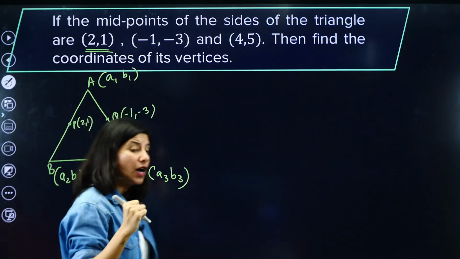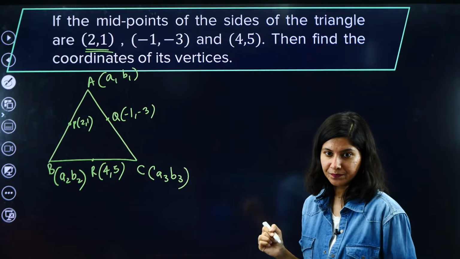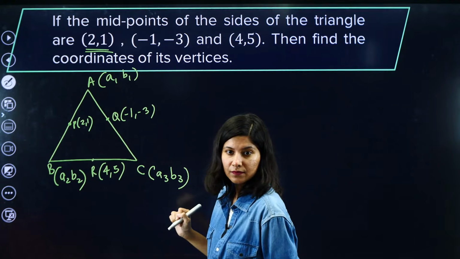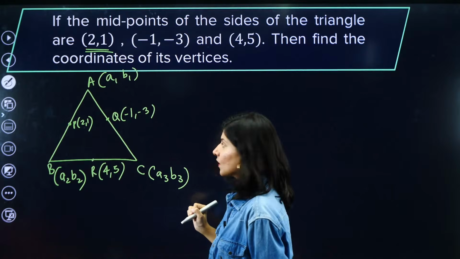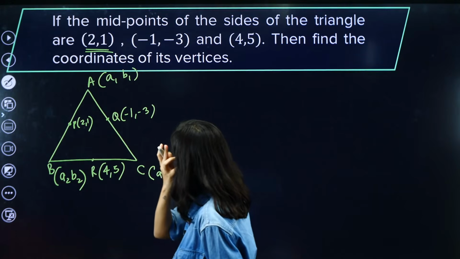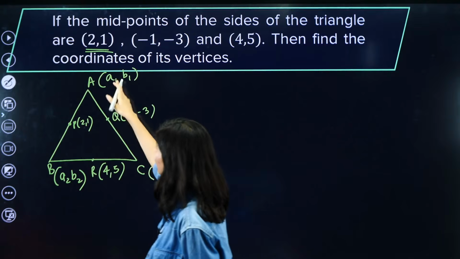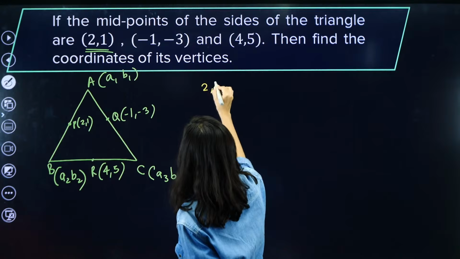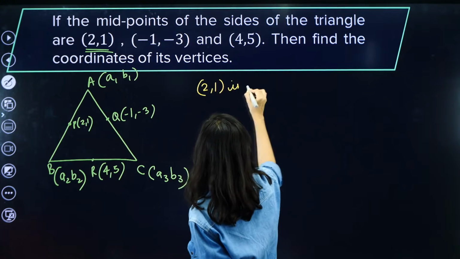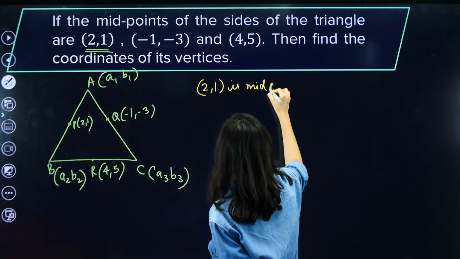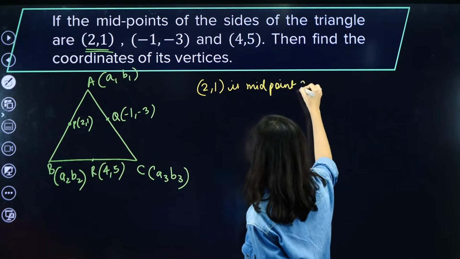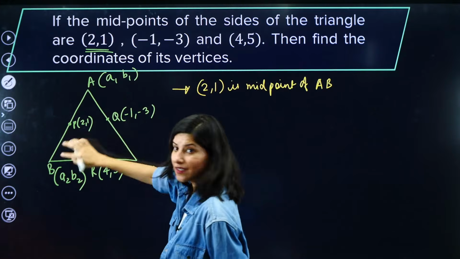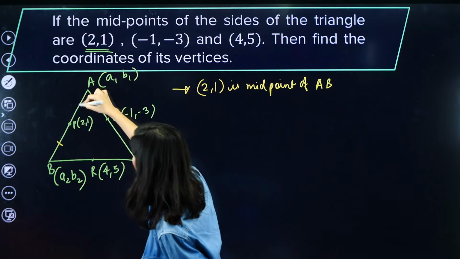And now let us apply the formula. First of all, let us apply the formula over here. (2, 1) is the midpoint of AB. Correct or not? (2, 1) is clearly the midpoint of AB. It is given in the question.